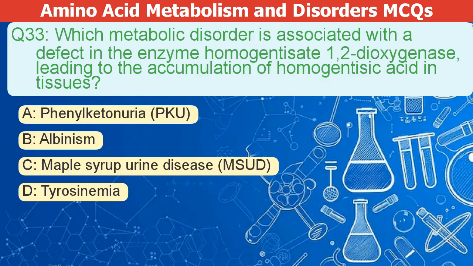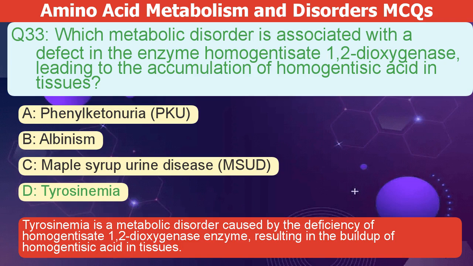Which metabolic disorder is linked to a faulty homogentisate 1,2-dioxygenase enzyme, causing homogentisic acid buildup? A. Phenylketonuria, or PKU. B. Albinism. C. Maple syrup urine disease, or MSUD. D. Tyrosinemia. The correct answer is D. Tyrosinemia is a metabolic disorder. It's caused by a deficiency of the homogentisate 1,2-dioxygenase enzyme. This results in a buildup of homogentisic acid in the body's tissues.